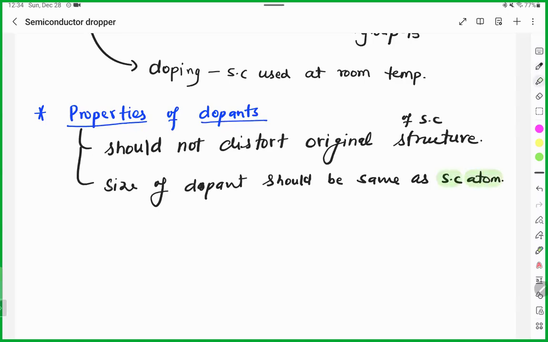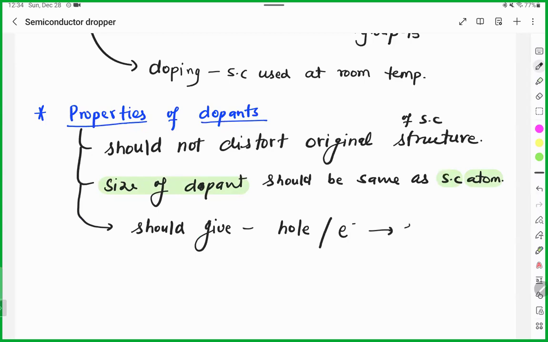Why? Because if they are the same size, they can easily adjust and replace the atom. Correct. And third and most important thing, this dopant should give either holes or electrons.